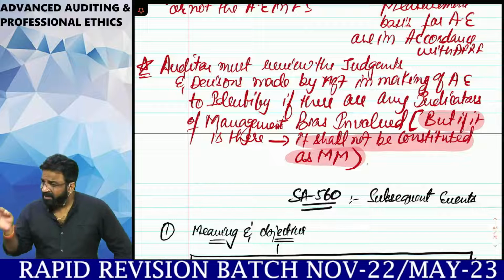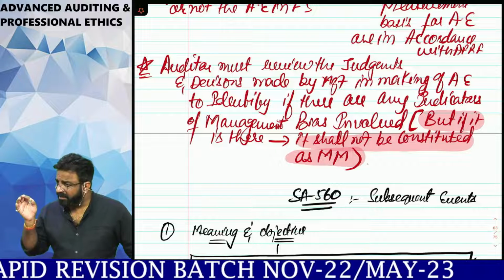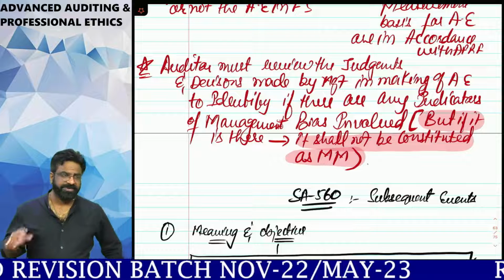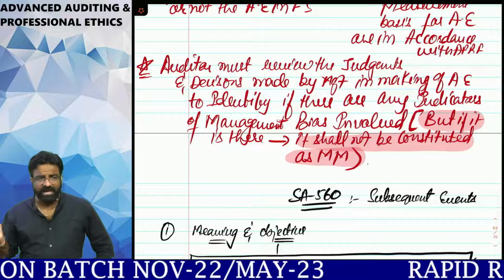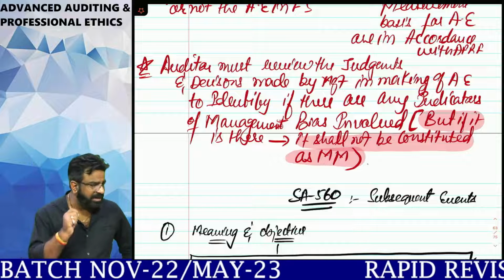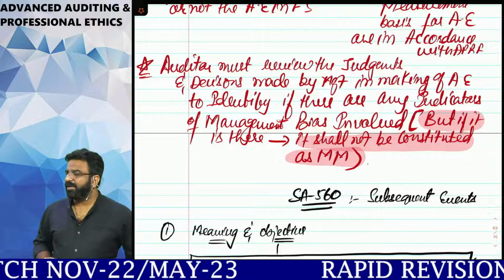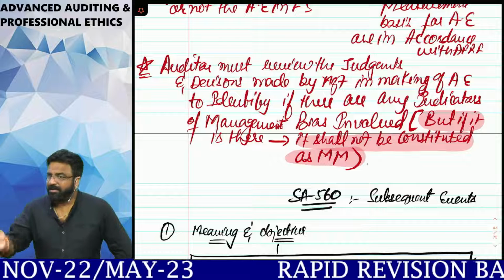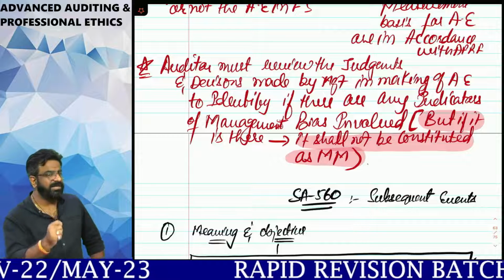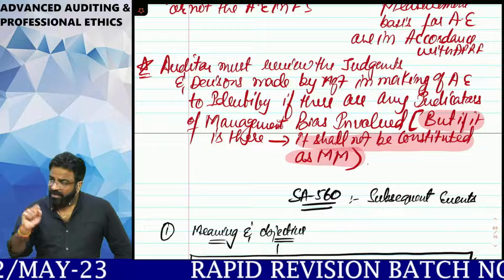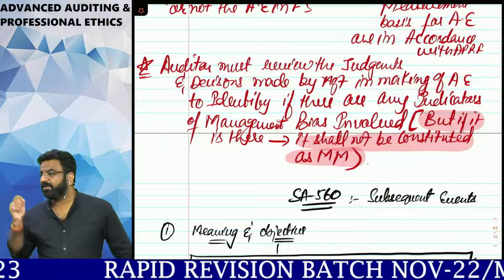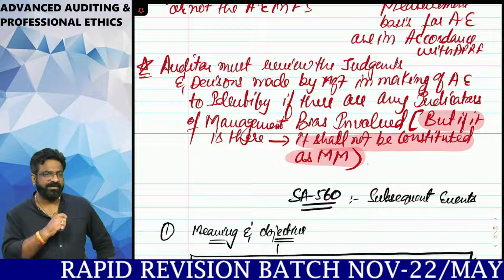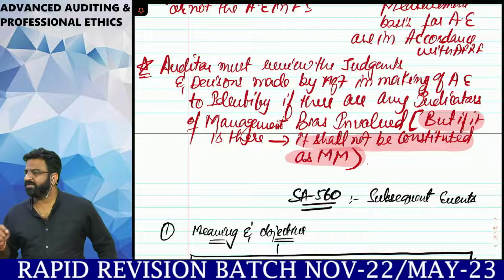Who has the better knowledge about the entity and its operations? Management. If a little bit of management biasness is involved while making the accounting estimates, make sure that the auditor shall not treat it as a material misstatement. If the auditor will treat it as a material misstatement, then it is a wrong on auditor's part, not on the management's part. So that concludes our standard